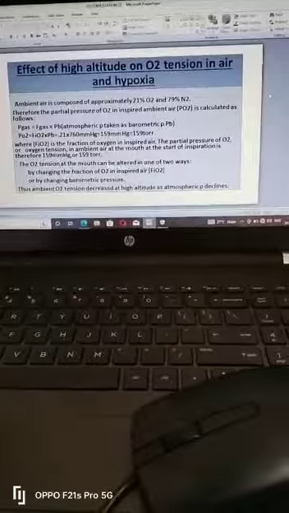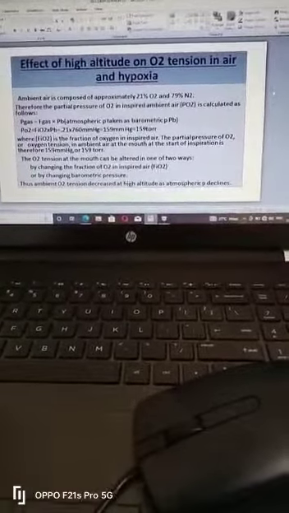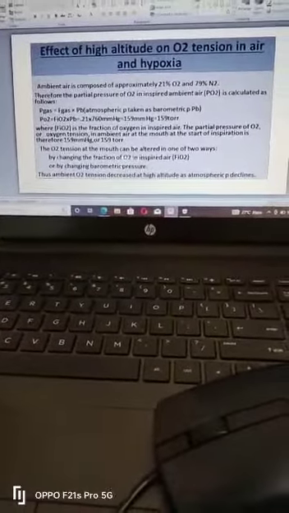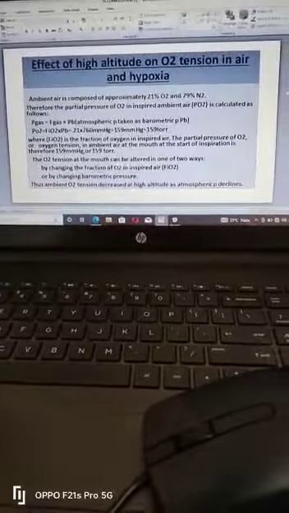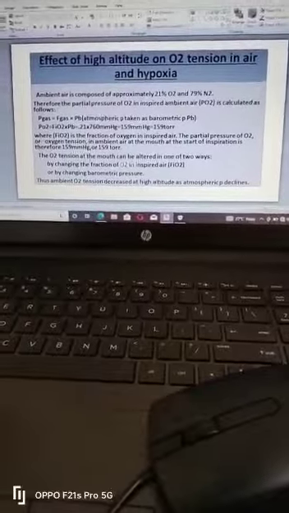So how do you calculate the partial pressure of oxygen in inspired ambient air? The partial pressure of oxygen is equal to the fraction of oxygen in the air times the atmospheric pressure. Here we are taking sea level, where the atmospheric pressure is 760 millimeter mercury.